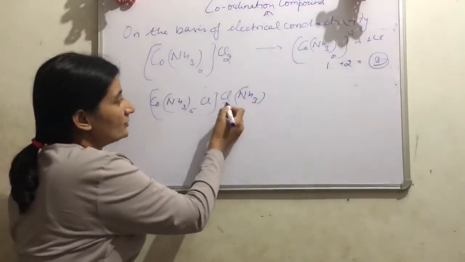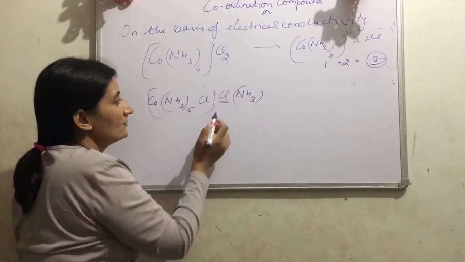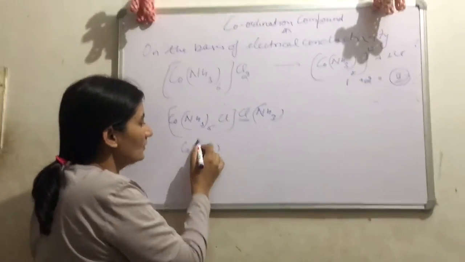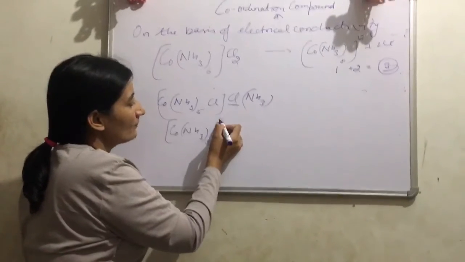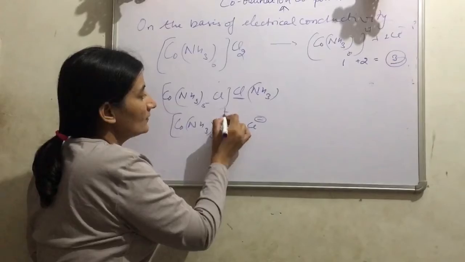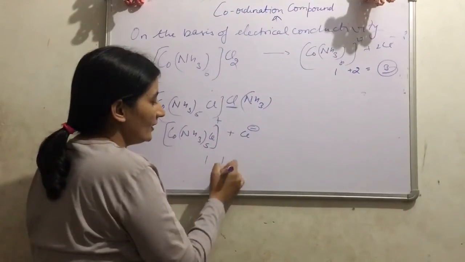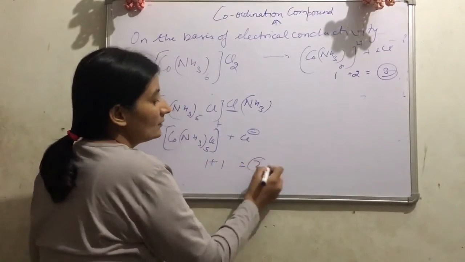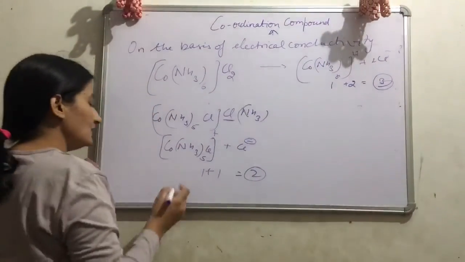This one undergoes dissociation to form 2 ions, Cu(NH3)5Cl, this one plus Cl negative ion. Only 2 ions are present here, one positive and one negative. So total 2 ions are given to you. So the conductivity in the first case is more and in the second case is less.